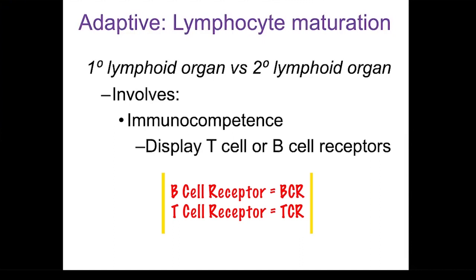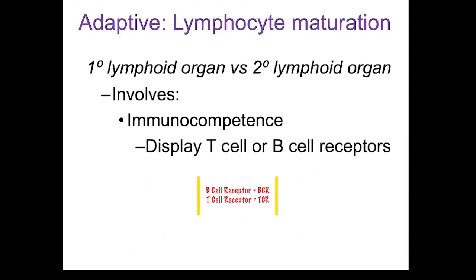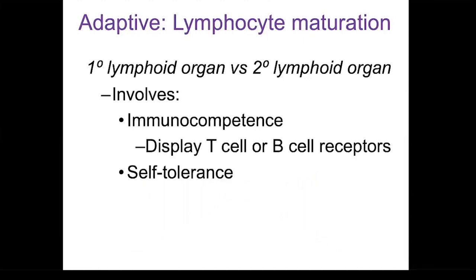These proteins have specific shapes with binding sites for one particular antigen usually. This allows that lymphocyte to only recognize that specific antigen and be activated by it. Once the lymphocyte expresses or displays these receptors, it is committed to only binding with a specific antigen.